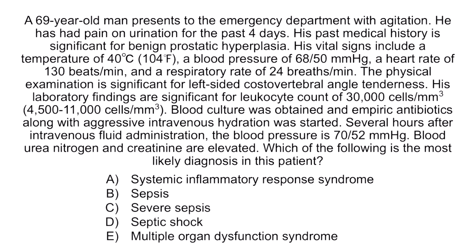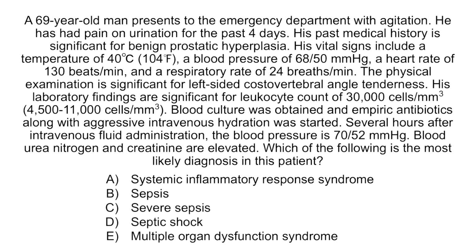A 69-year-old man presents to the emergency department with agitation. He has had pain on urination for 4 days. Past medical history is significant for benign prostatic hyperplasia. His vital signs include a temperature of 40 degrees Celsius, blood pressure of 68/50, heart rate of 130, and respiratory rate of 24. Physical exam is significant for left-sided costovertebral angle tenderness. His lab findings are significant for leukocyte count of 30,000.